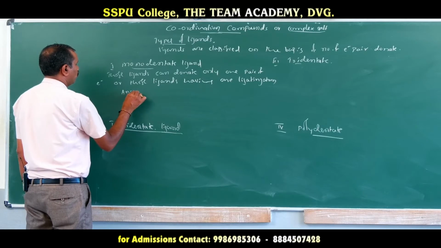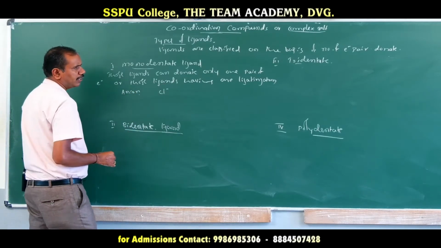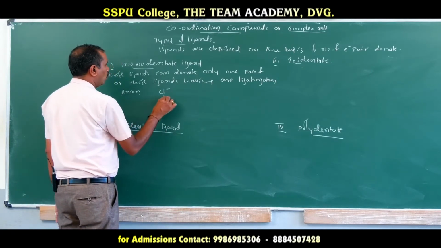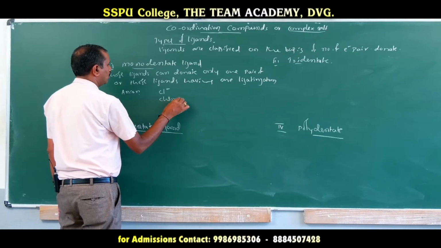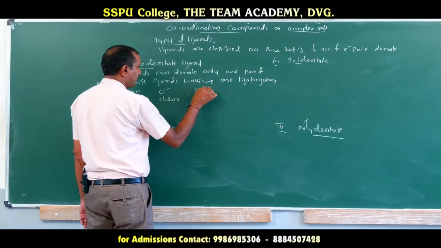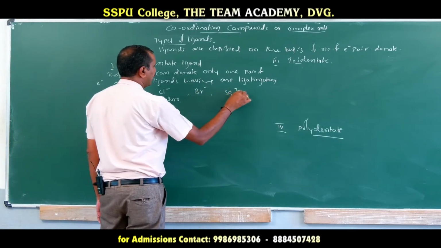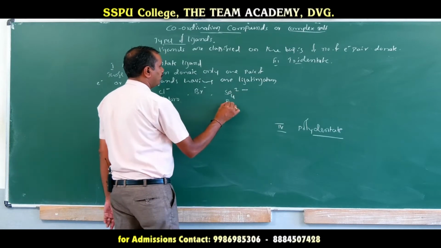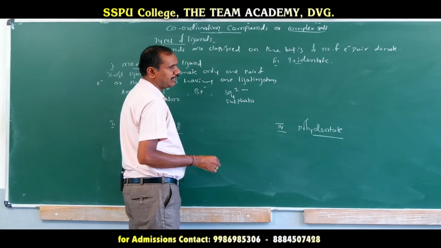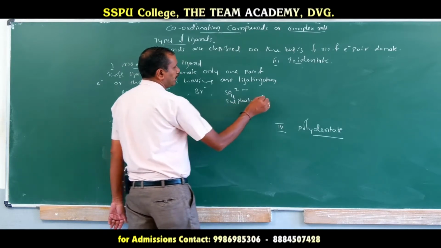Example, anionic monodentate ligands, that is chloride ion. As a ligand we may write it as chloro or chlorido, Cl minus, Br minus. Then SO4 2 minus is called sulfato, commonly we call it sulfate, but as a ligand we write sulfato.